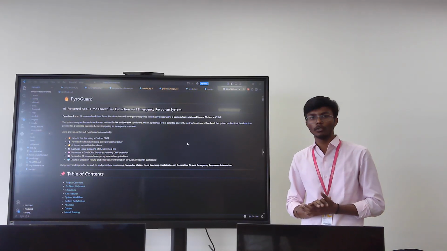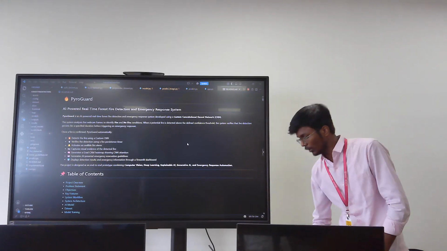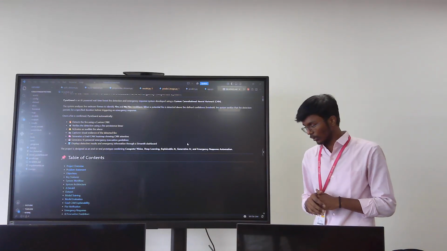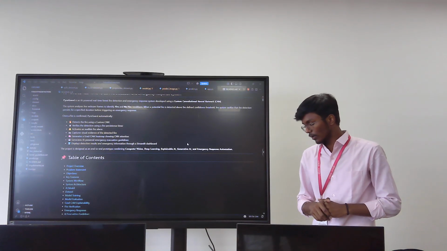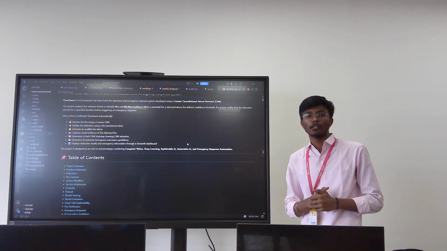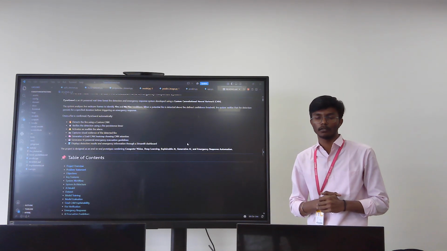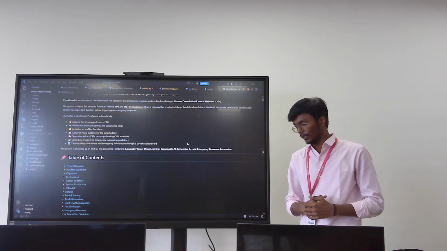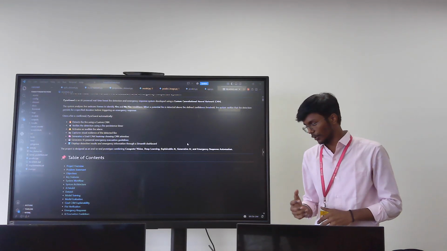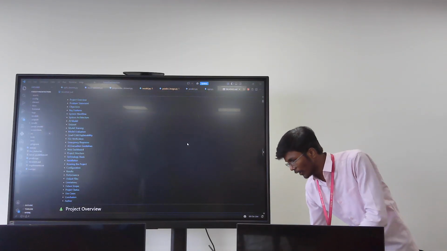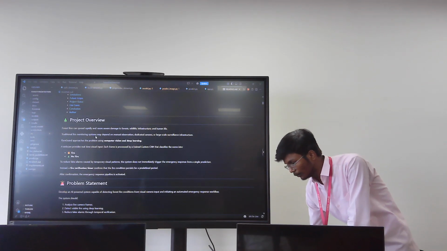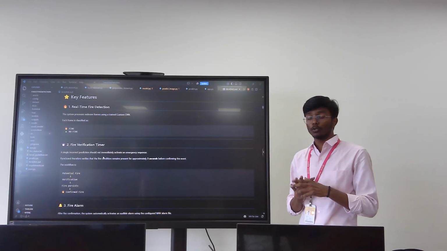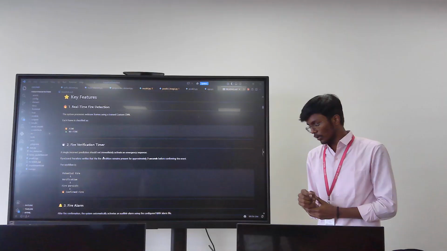This is a good project. As a project overview, it detects the fire using a custom CNN and verifies the detection using a fire resistance timer. A 3-second verification is taken. It will detect fire for 3 seconds, and then it tells the fire confidence threshold. There are two key features and two classes, fire and non-fire images.